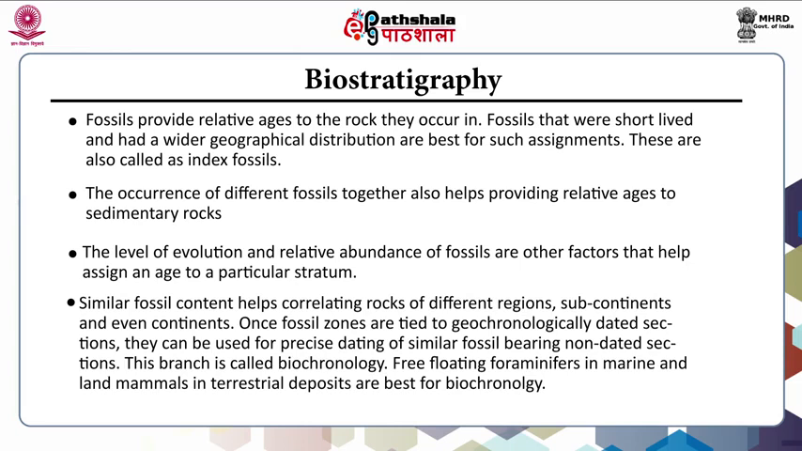Once fossil zones are tied to geochronologically dated sections, they can be used for precise dating of similar fossil-bearing non-dated sections. This branch of paleontology is called biochronology. Free-floating foraminifers in marine and land mammals in terrestrial deposits are best for biochronology.